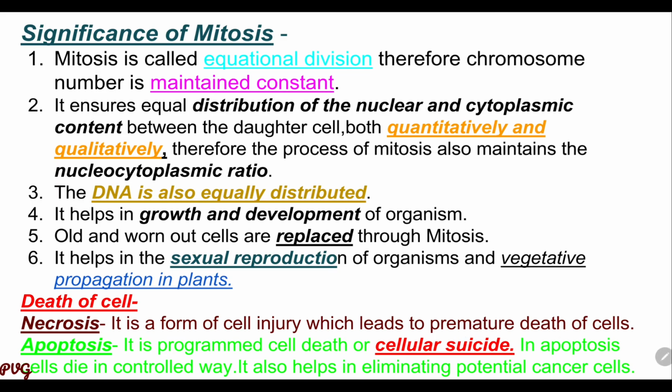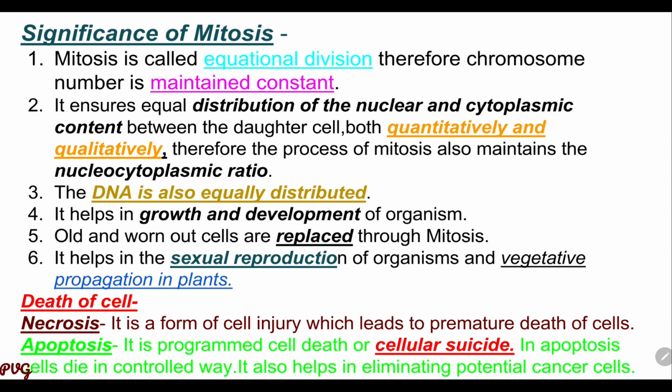For example, due to a scrape or harmful chemicals, the death of cells occurs, and that is known as necrosis.